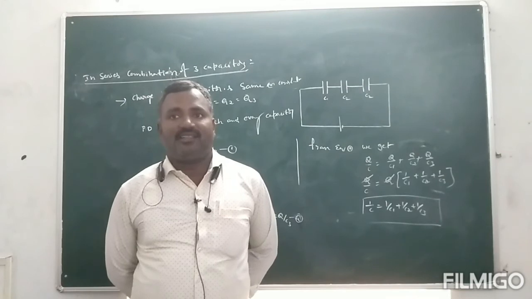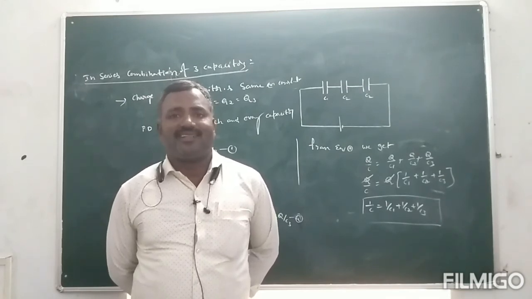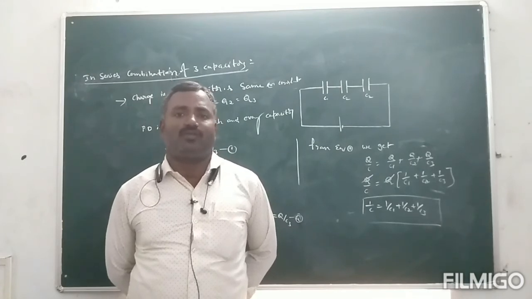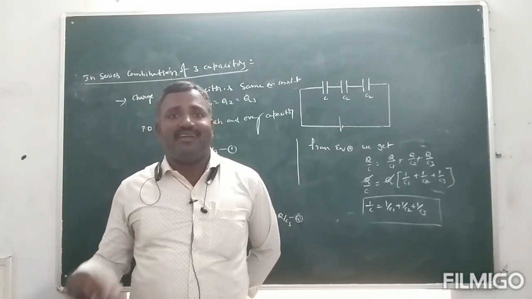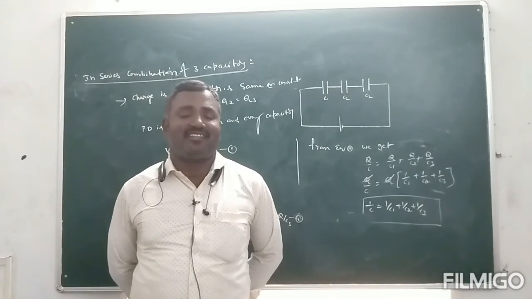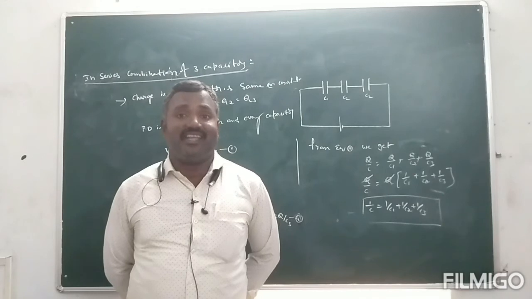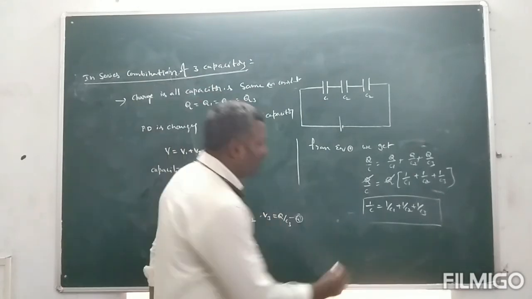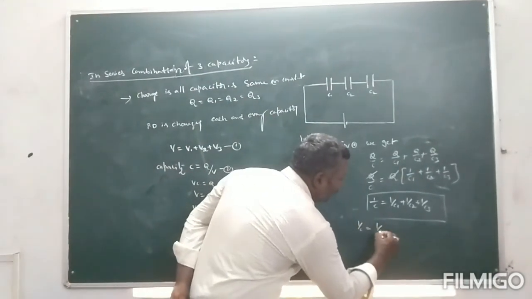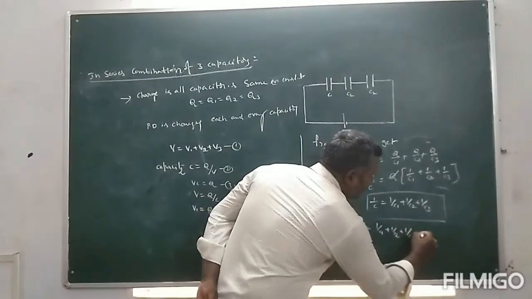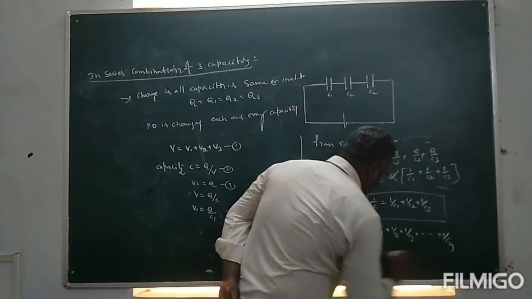This is the equivalent capacitance when more than 2 capacitors are connected in a series combination: 1 by C is equal to 1 by C1 plus 1 by C2 plus 1 by C3. Now if N capacitors are connected in series combination, the formula can be written as 1 by C is equal to 1 by C1 plus 1 by C2 plus 1 by C3 and so on, plus 1 by Cn.